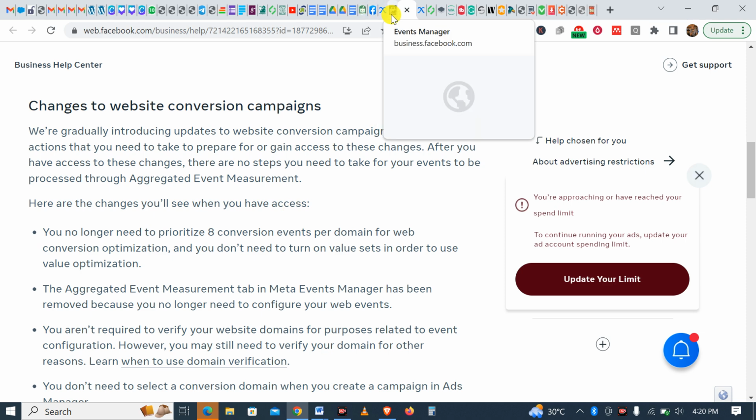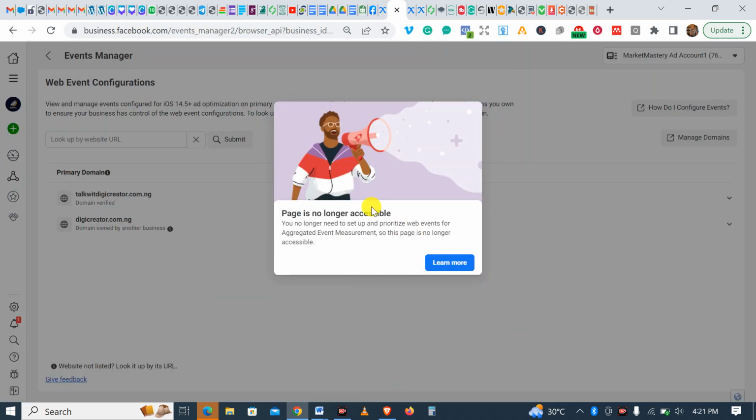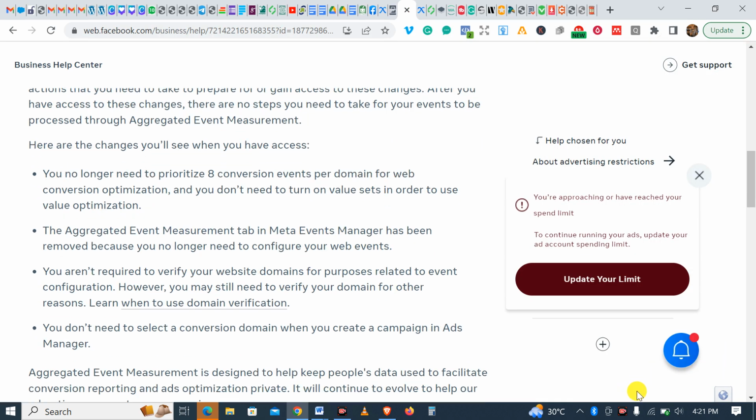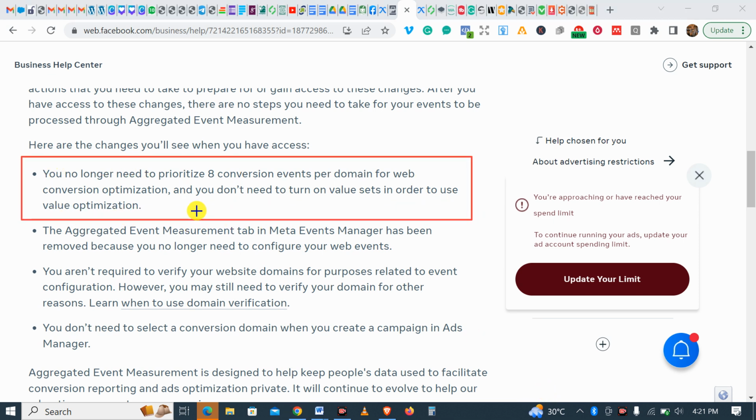You remember when we went here, we couldn't see the aggregated events before. Remember I told you before now, we could optimize 8 events. You understand? But it's telling us now, you no longer need to prioritize 8 conversion events per domain for web conversion optimization. And you don't need to turn on value sets in order to use value optimization.